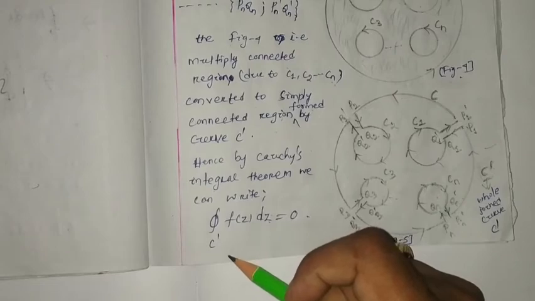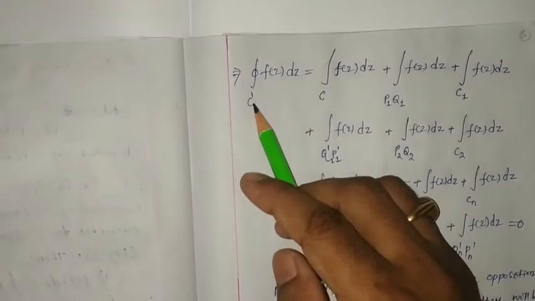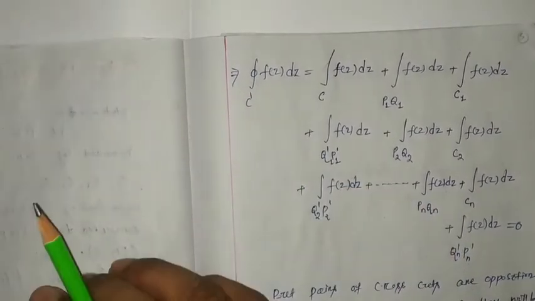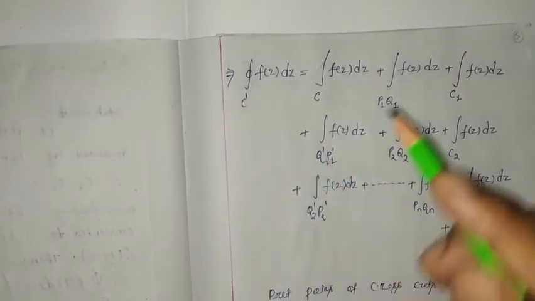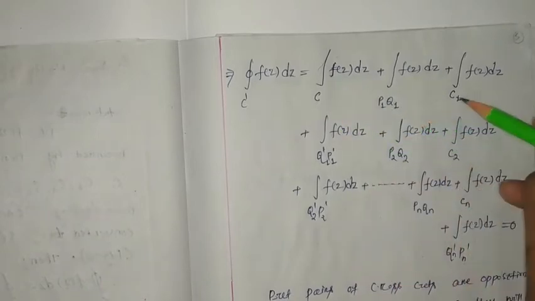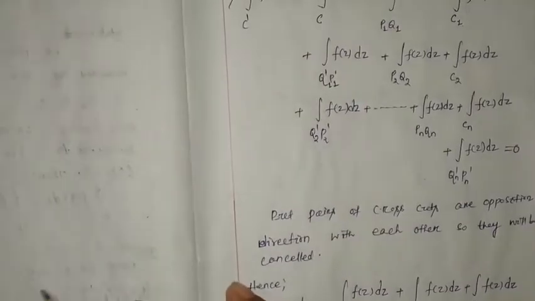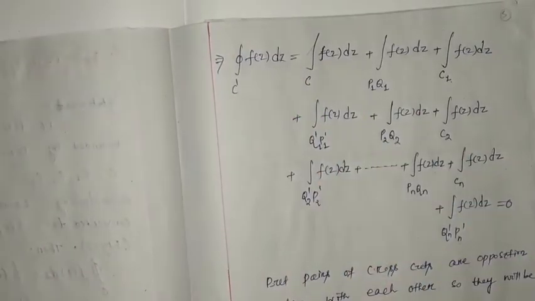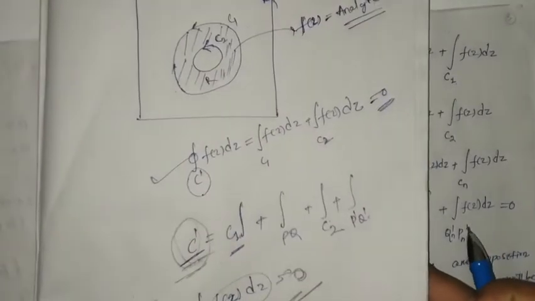What are the line integrals? Here C dash is the addition of the line integrals of C plus P1 Q1, C1, like that. I'm going to show you. First of all, wait, I'm going to show it separately, it will be better for you.